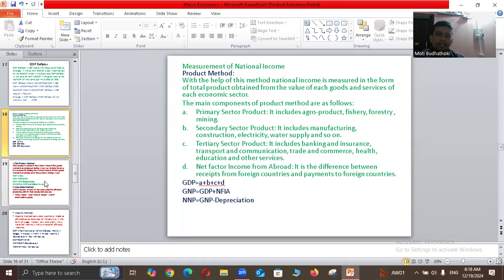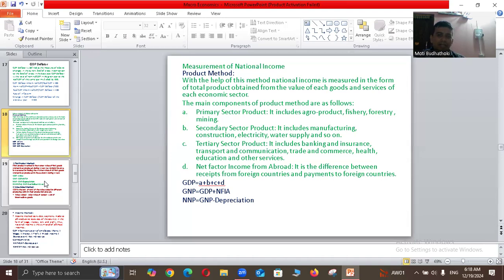We use this product as a final product. Then tertiary sector product, it includes banking, insurance, transport and communication, trade and commerce, health, education, and other services.